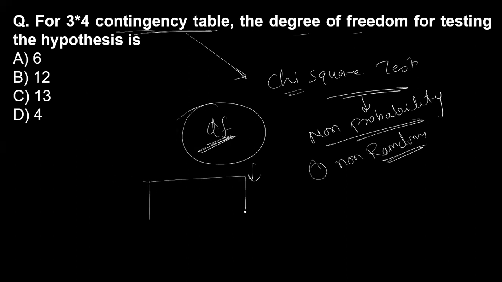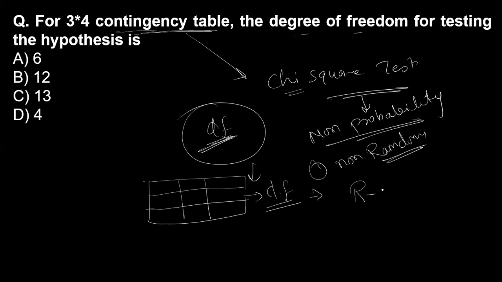Whatever table we have prepared, we have to calculate how many columns and how many rows are there in that table. So this table is nothing but a contingency table. On the basis of this contingency table, we calculate the degree of freedom. And how do we calculate it? There is a formula: row minus 1, multiplied by column minus 1. So this is the formula of the degree of freedom.